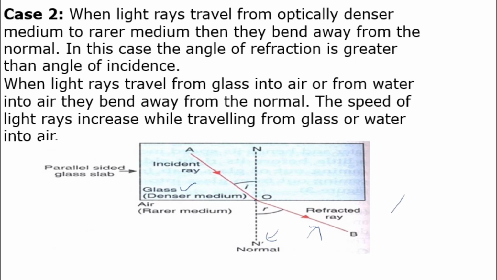So the refracted rays bend away from the normal when a light ray is moving from an optically denser medium to a rarer medium. So when it is moving from a denser medium to a rarer medium, the refracted ray will move away from the normal. This condition will be applying in total internal reflection, right?